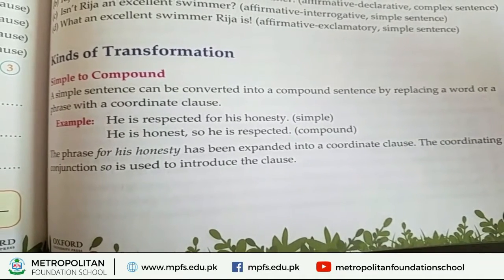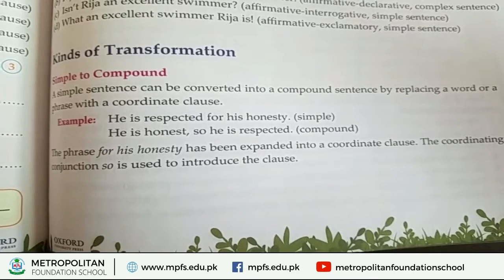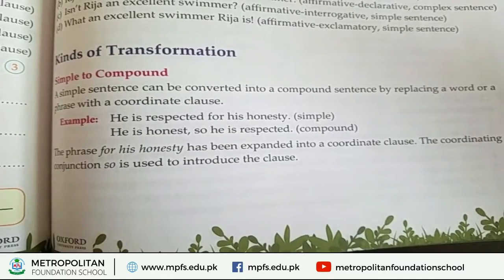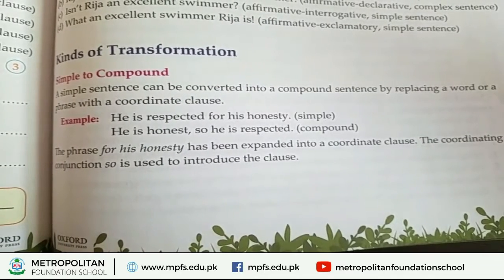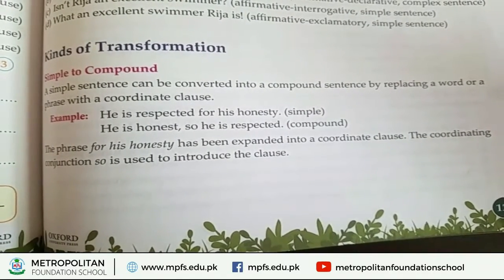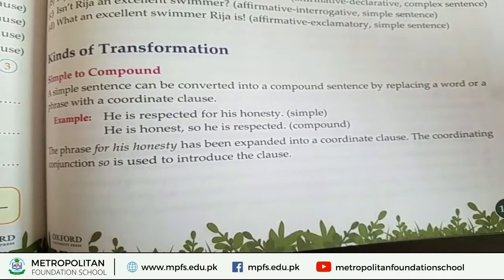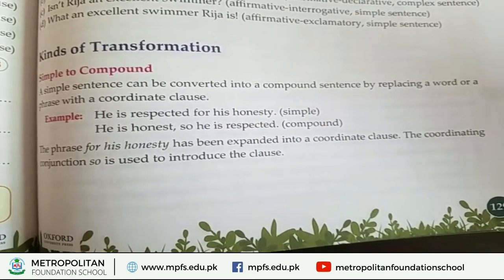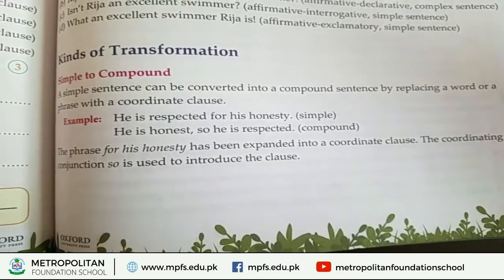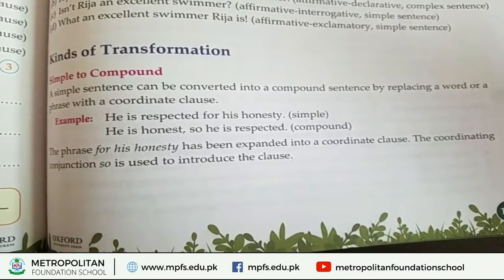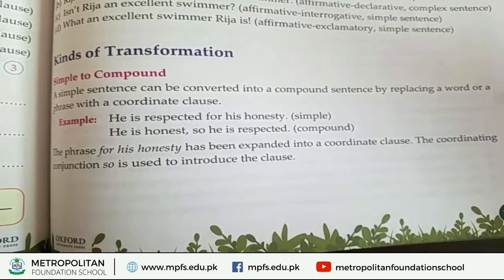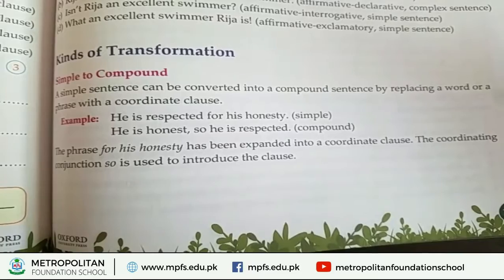The phrase for his honesty has been expanded into a coordinate clause, and the coordinating conjunction so is used to introduce the clause.